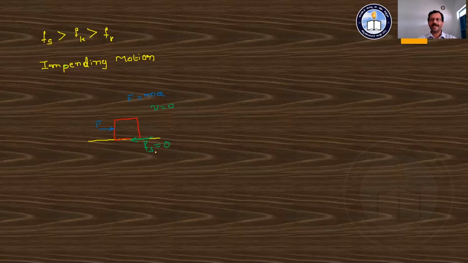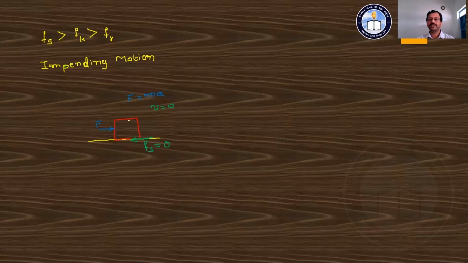And hence we can define the static frictional force in this way also. The frictional force which avoids or restricts the impending motion of the object is known as the static frictional force, or static friction. This is another way of defining static friction. What is the impending motion?